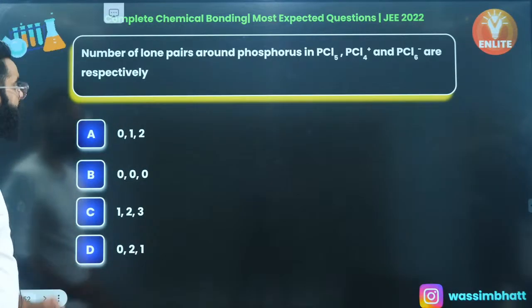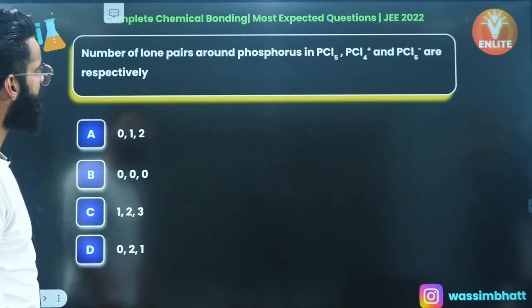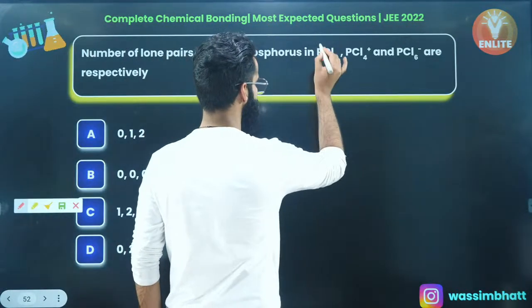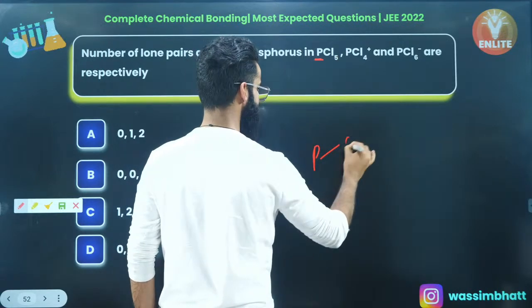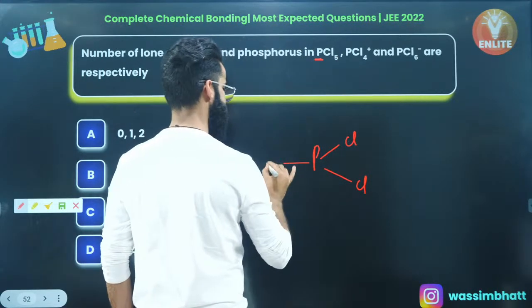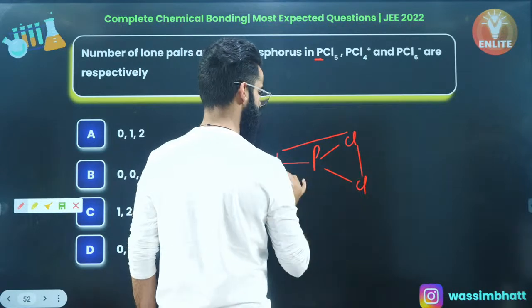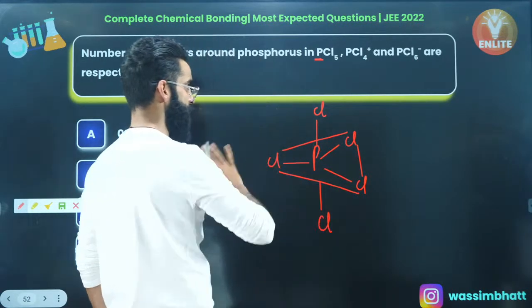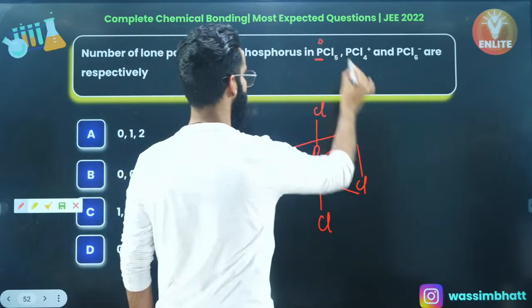Okay, number of lone pairs around phosphorus in PCl5. See guys, in PCl5 there'll be no lone pair on phosphorus. It's a regular geometry. This is P, this is Cl, this is Cl, this is Cl, and these three chlorines, they are present on the equatorial plane, and this is axial one, this is axial one. This is the structure wherein phosphorus does not have any lone pair.